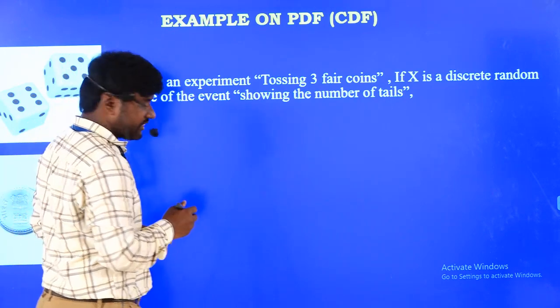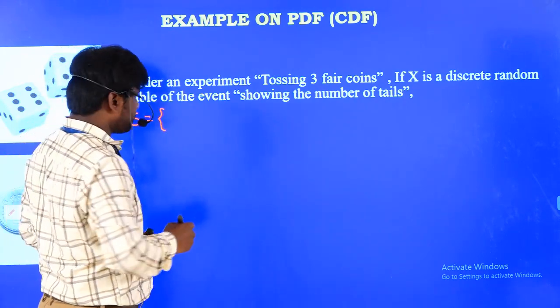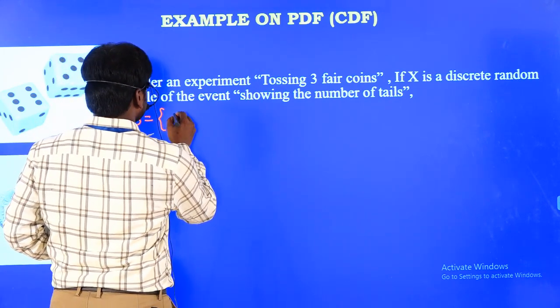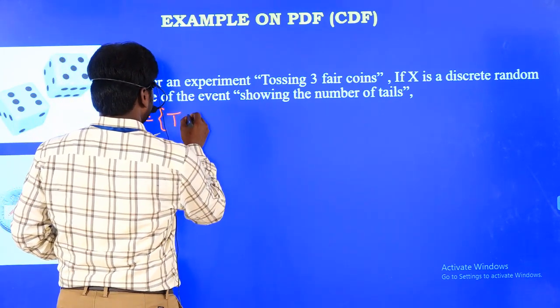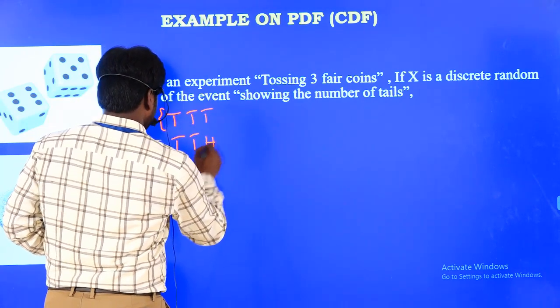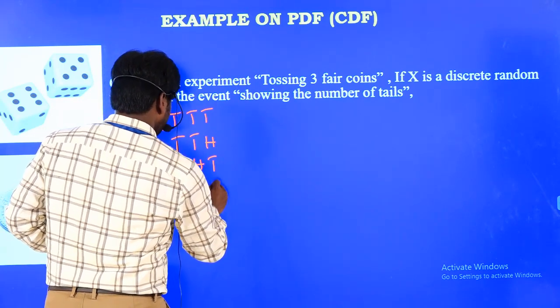S is equal to, if you start with tail only: TTT, TTH, THT, THH.